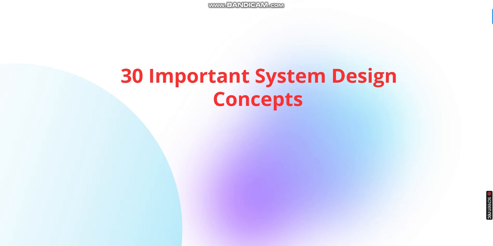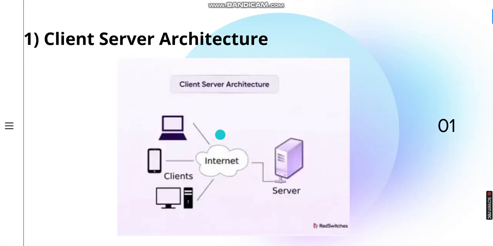So let's begin. If we want to understand system design, we first need to understand the core concepts and fundamental building blocks that come up when we are designing any real world system or we are tackling a system design interview question. In this video, we will look into the first 5 concepts.